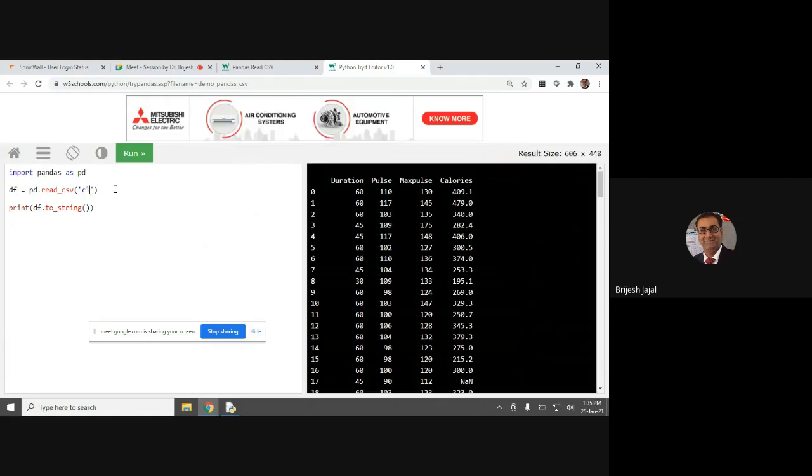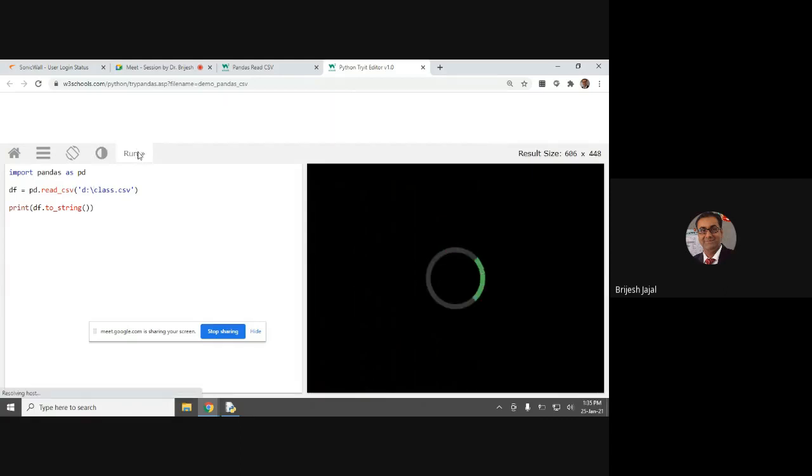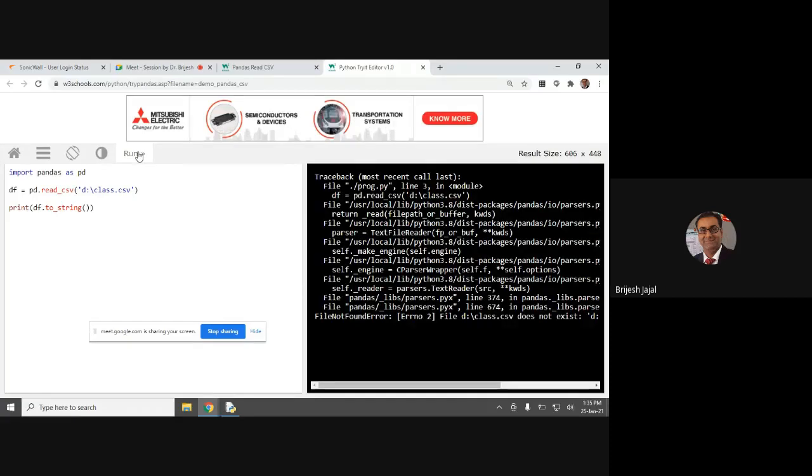Let's take the example of the class that I just created. Okay, so class.csv, that is in B drive. Let us see if this works or not. Because sometimes there could be path issues and all, right? Arguments are not proper.